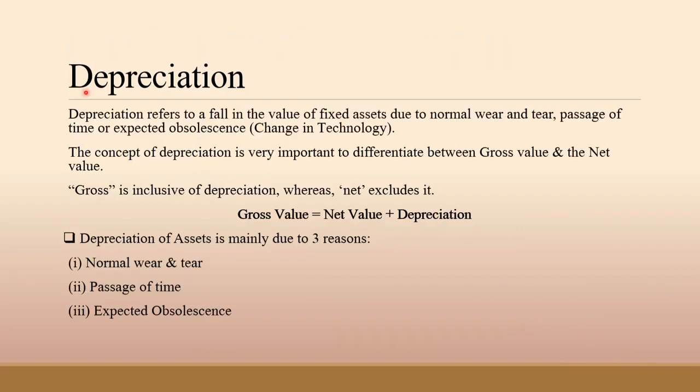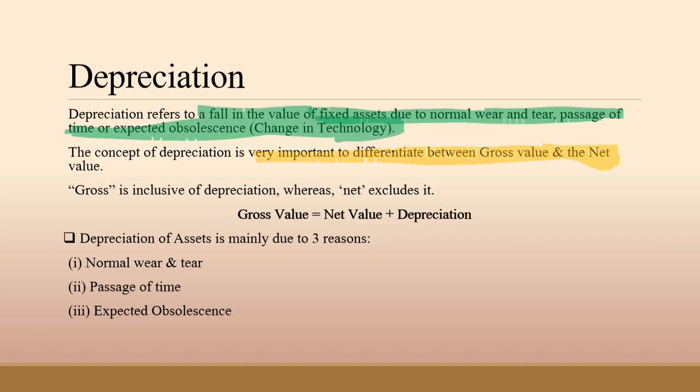So our next topic is about depreciation, or we can say consumption of fixed capital. Depreciation is also known as current replacement cost of fixed assets, and capital consumption allowance. It refers to a fall in the value of fixed assets due to normal wear and tear, passage of time, or expected obsolescence, or we can say change in technology.